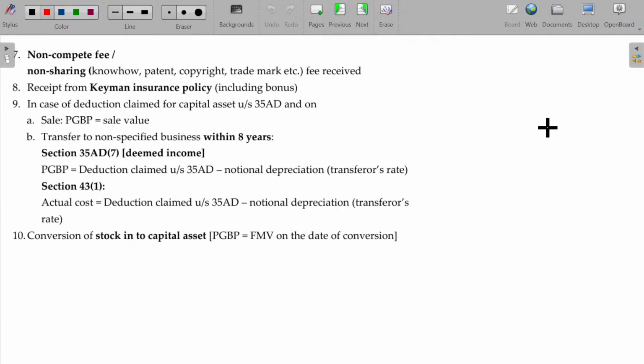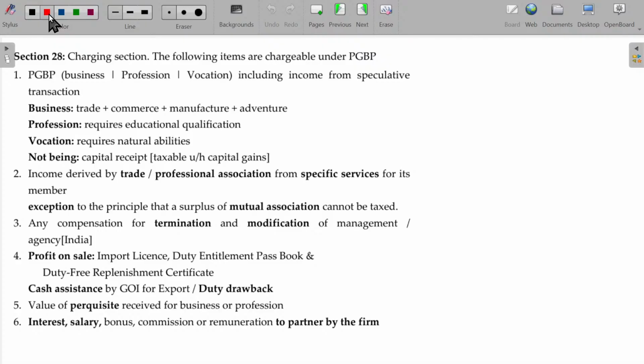Let's start with section 28. Charging section. So we have studied already salaries as well as income from house property, right? For each and every head of income, there will be a charging section. In case of salaries, we have the charging section. In case of income from house property, also we have the charging section, right? Similarly, for the PGBP also we have the charging section.